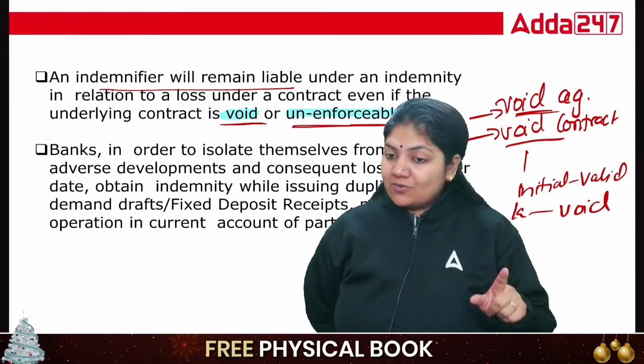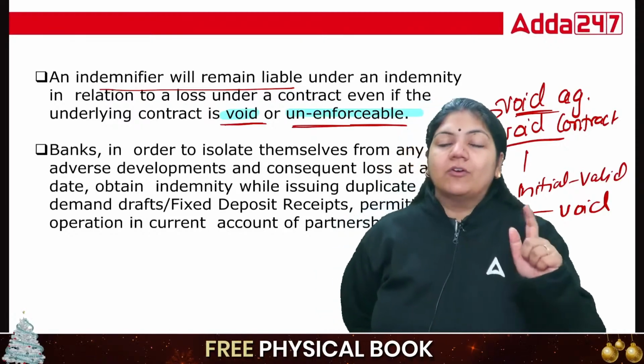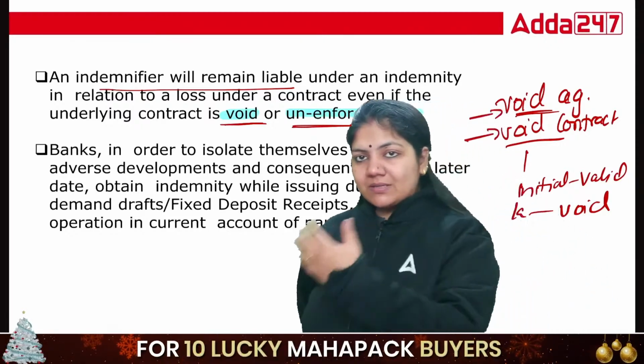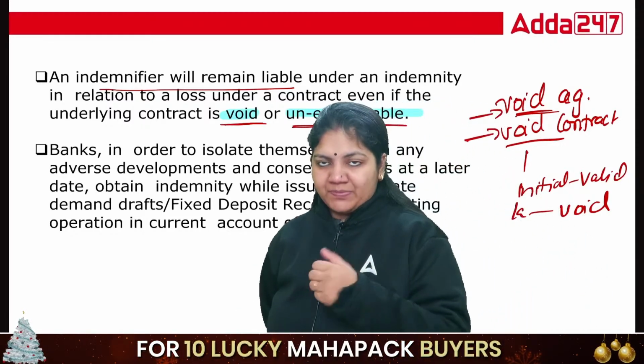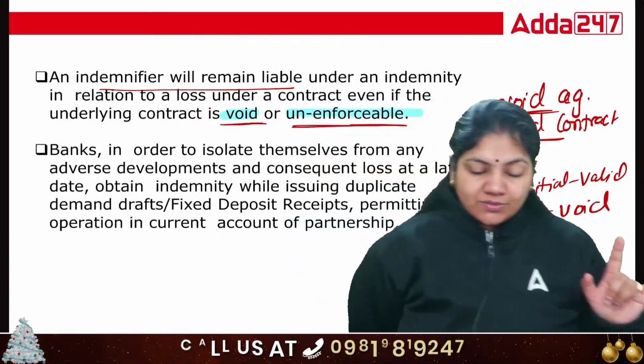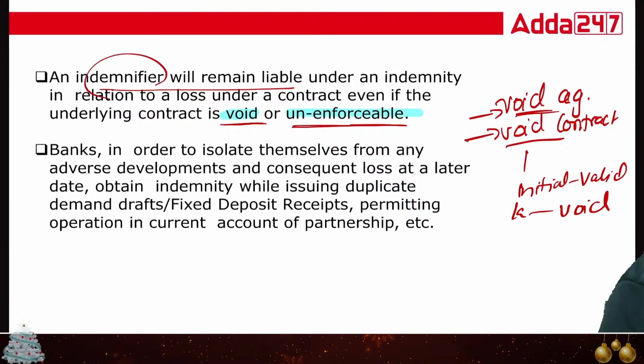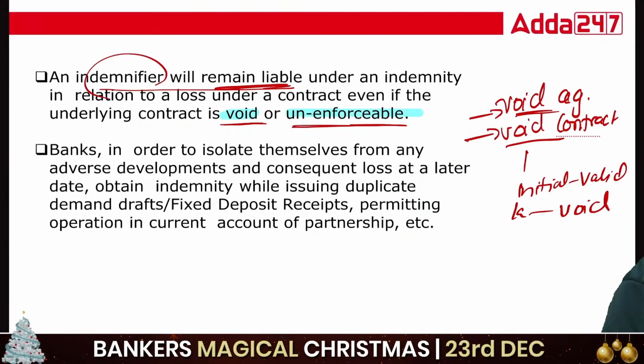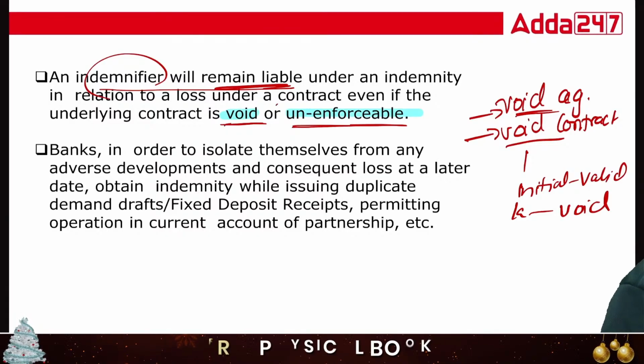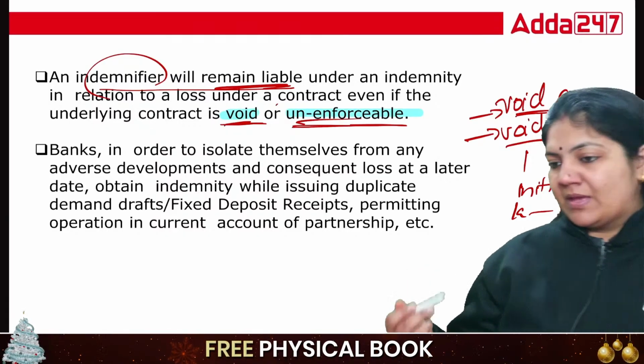Now the contract cannot be executed. So this is called a void contract. The contract between me and the hotel manager is a void contract. So you have to understand this. So class, the indemnifier will remain liable under the indemnity in relation to loss under the contract, even if the contract is void and unenforceable. That is important.